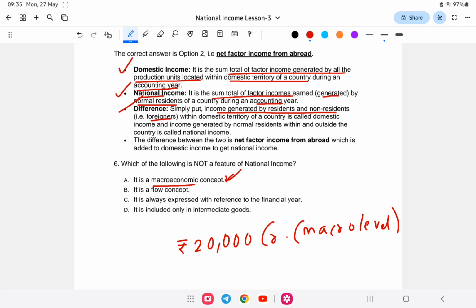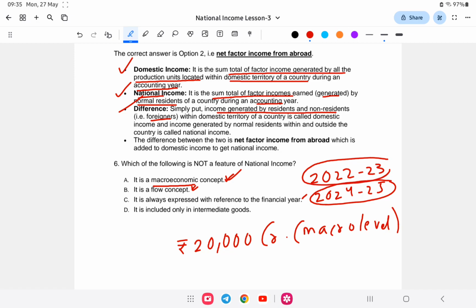So 1 is correct. It is a flow concept. Next, it is also expressed in reference to a financial year. Financial year, in the sense of, like, the 2022-23 financial year, or the 2024-25 financial year. So we take a baseline, a limit of 1 year, that is from 1st of April to 31st of March every year in the country. So 1, 2, 3 are correct.